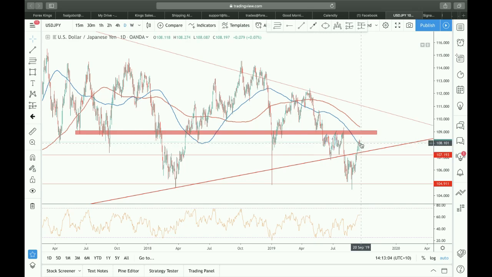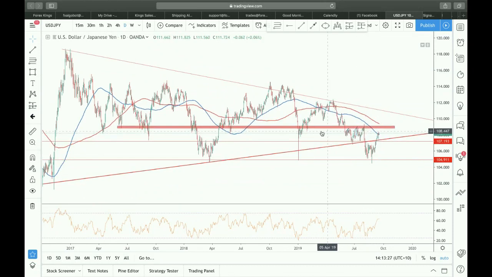Okay, so if the Federal Reserve decides to hold interest rates, if they shock the market and they don't cut interest rates, we'll be looking to buy the USD JPY. Stop losses will need to be set below the triangular formation. Okay, because it may come back down to retest the triangular formation before bouncing higher. So if you are buying the USD JPY, your stop loss will need to be below 107.20. Okay, target there for a take profit 109, possibly 108.80 between that zone here. You can see it's had a number of touches in this support zone over the last few years.